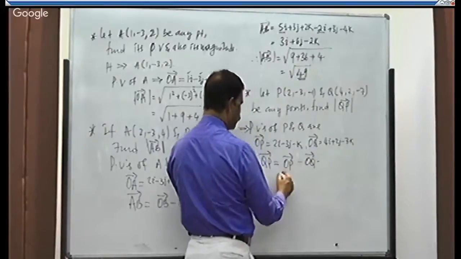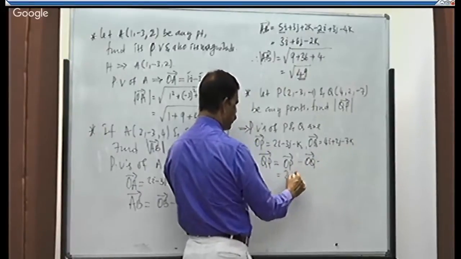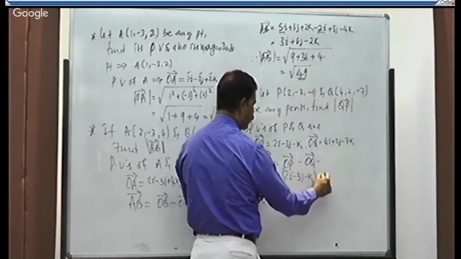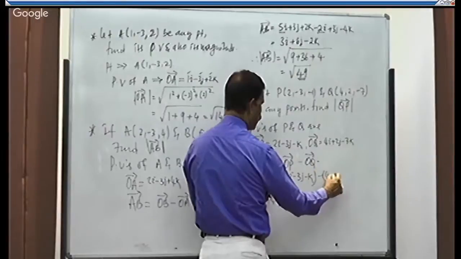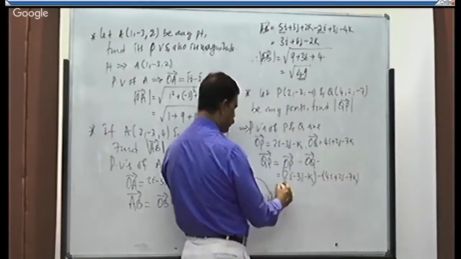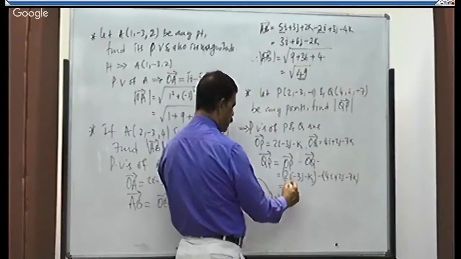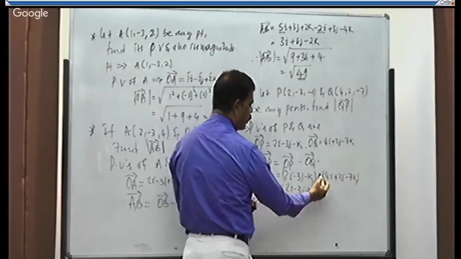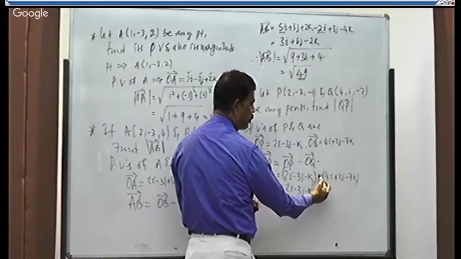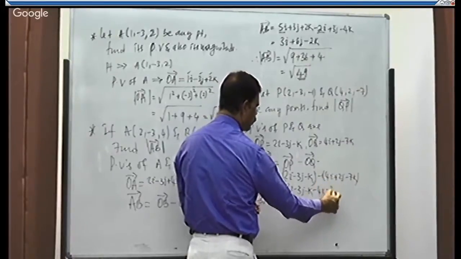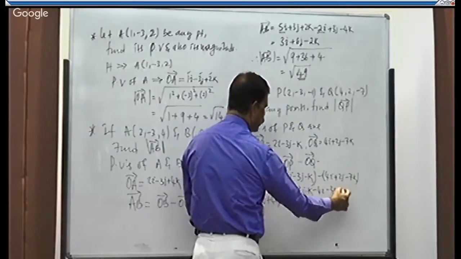That is equal to, write OP. OP is 2i minus 3j minus k. Minus of OQ is what? 4i plus 2j minus 7k. That is equal to 2i minus 3j minus k. While removing the bracket, we should multiply with the sign behind, right? Minus of plus, minus 4i. Minus into plus, minus 2j. Minus into minus, plus 7k.